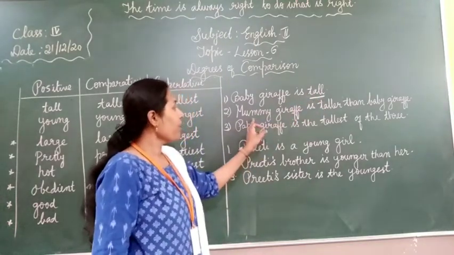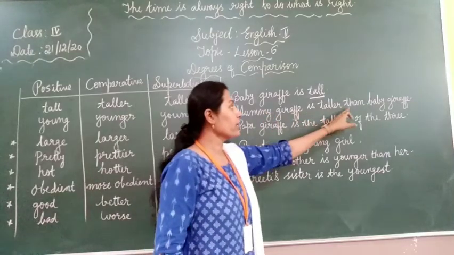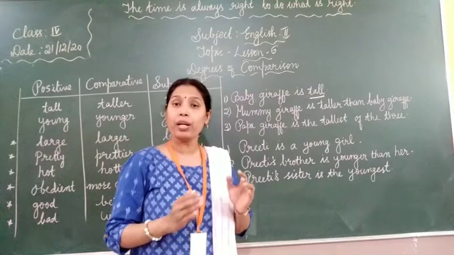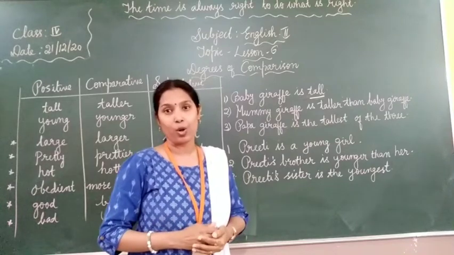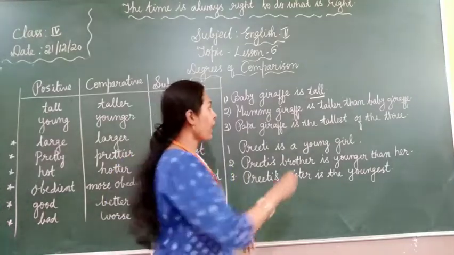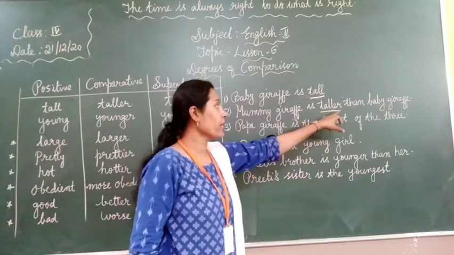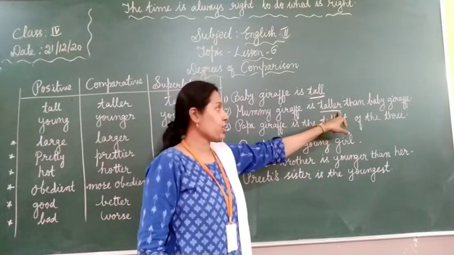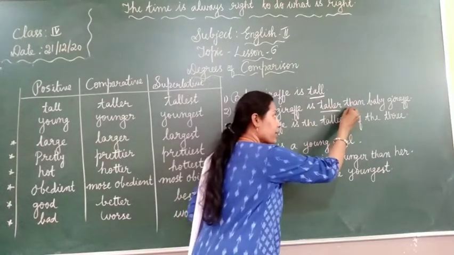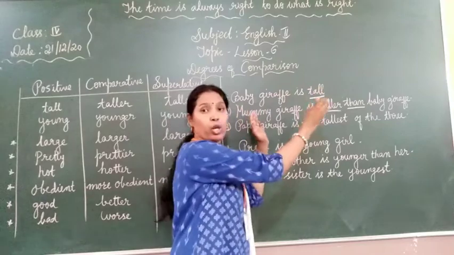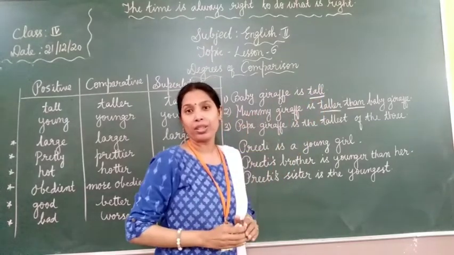Next example, mummy giraffe is taller than baby giraffe. Here, comparison between 2 people, animals or things are known as comparative degree. And here, taller is in comparative degree. You can find ER along with adjective. And then we have to use than in comparative degree because comparison between 2 people, animals or things are known as comparative degree.